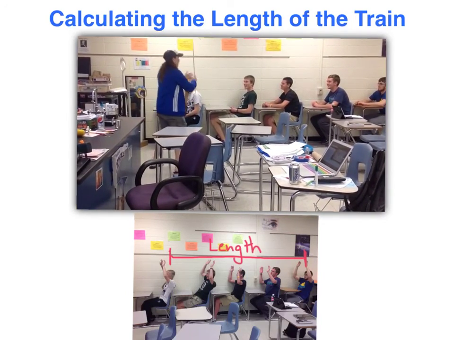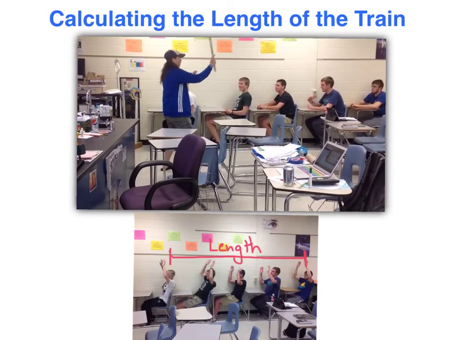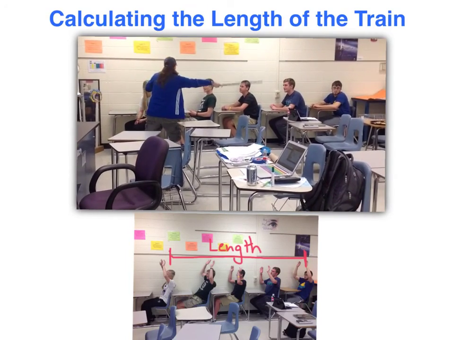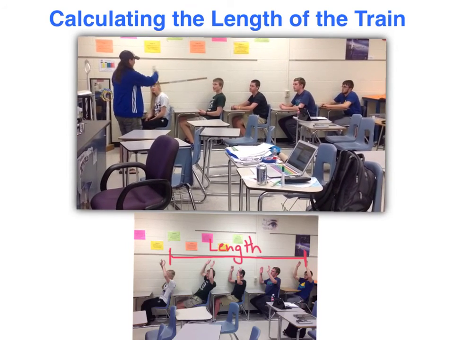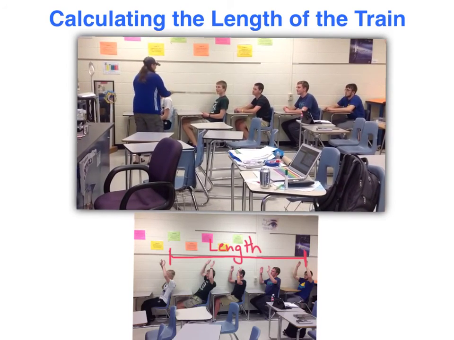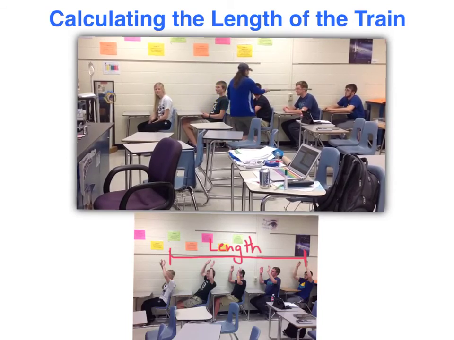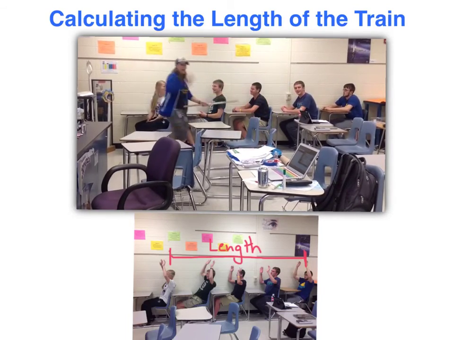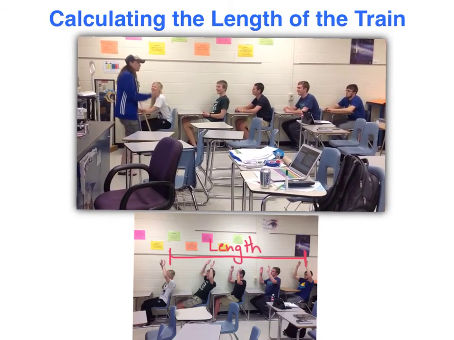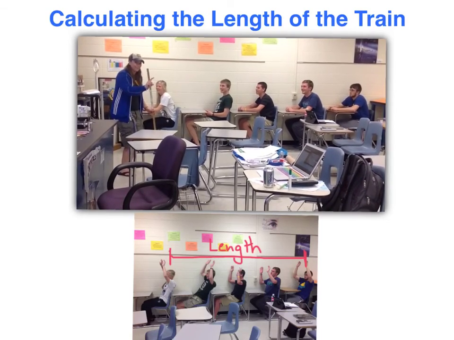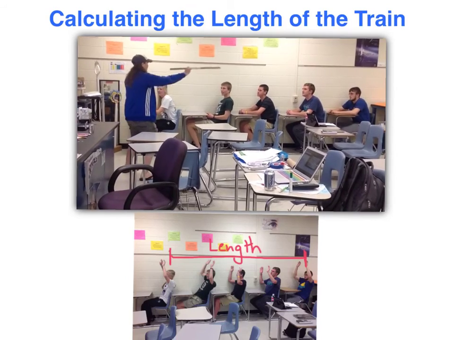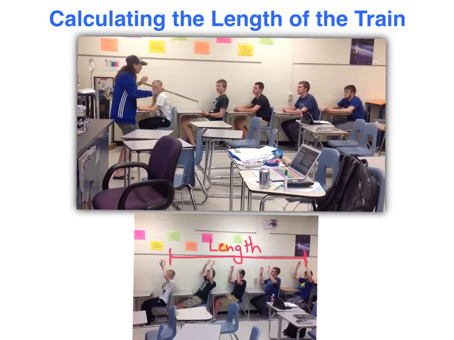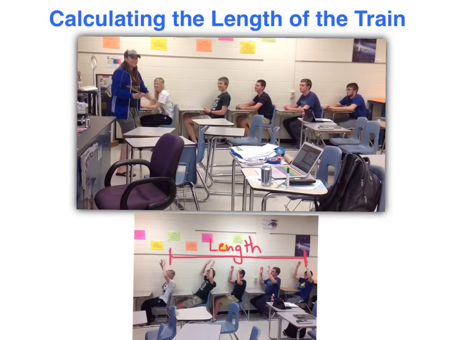Now we want to figure out how far it's going to be from the far end, the far row, up to the first row. So how many different separations or gaps are there between the rows? 1, 2, 3, 4. Conveniently, we have 5 rows. So to do this, you go 5 minus 1: 4 gaps times 1 meter. So what's the length of the train? 4 meters.